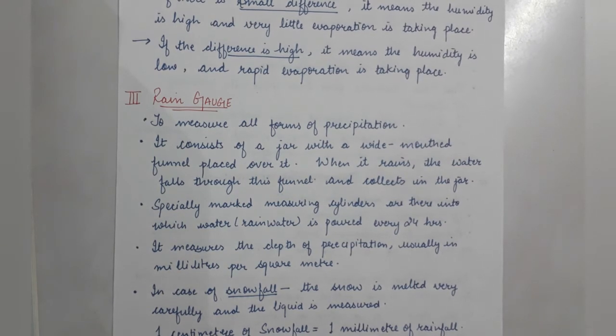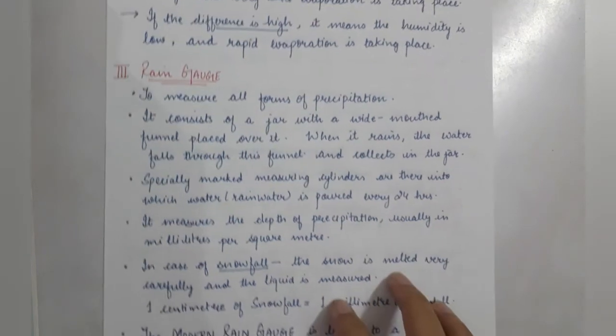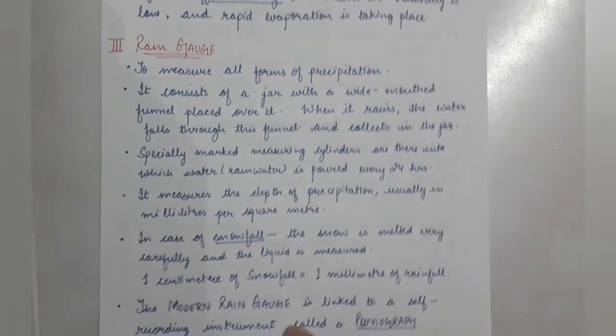When we talk about this instrument, we should know first of all we are talking about rain. It is rain gauge. So it is having a jar which is a very wide mouth jar, and a funnel is placed over it. Funnel is also a very wide mouth, so that the rain which is coming can fall into the funnel directly and gets collected in the jar.